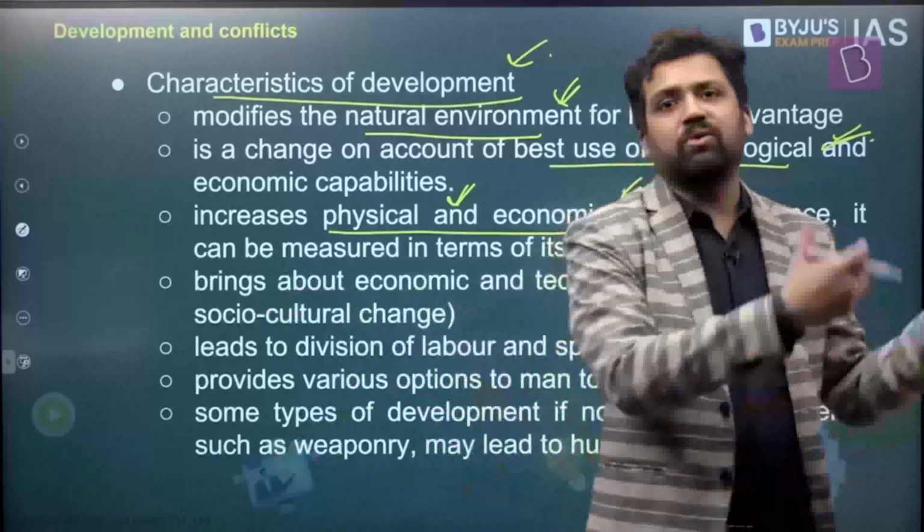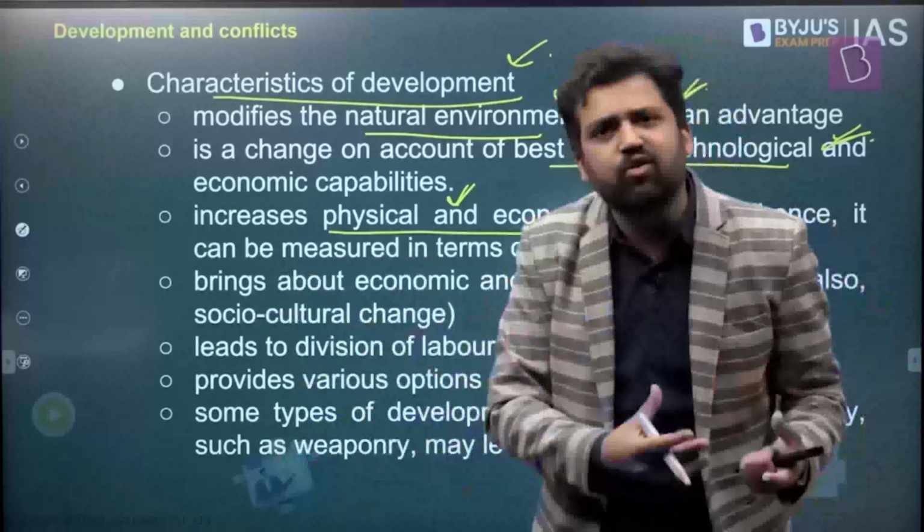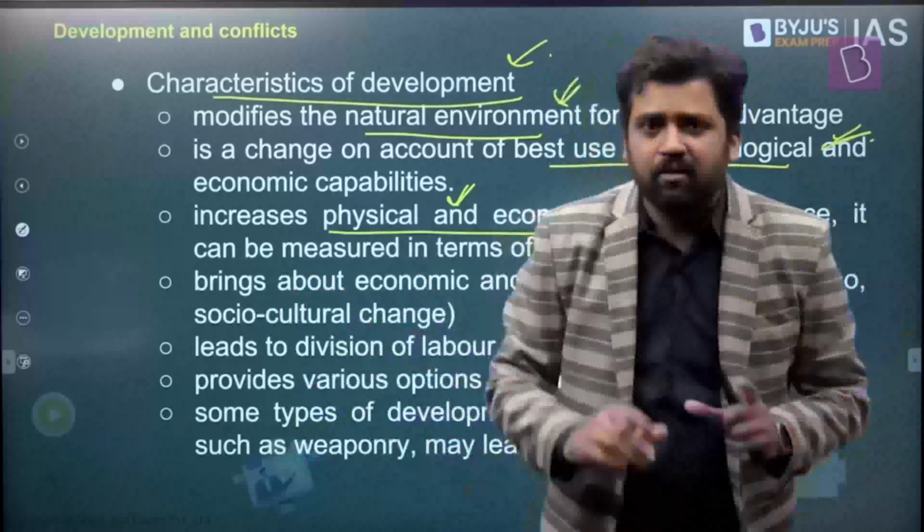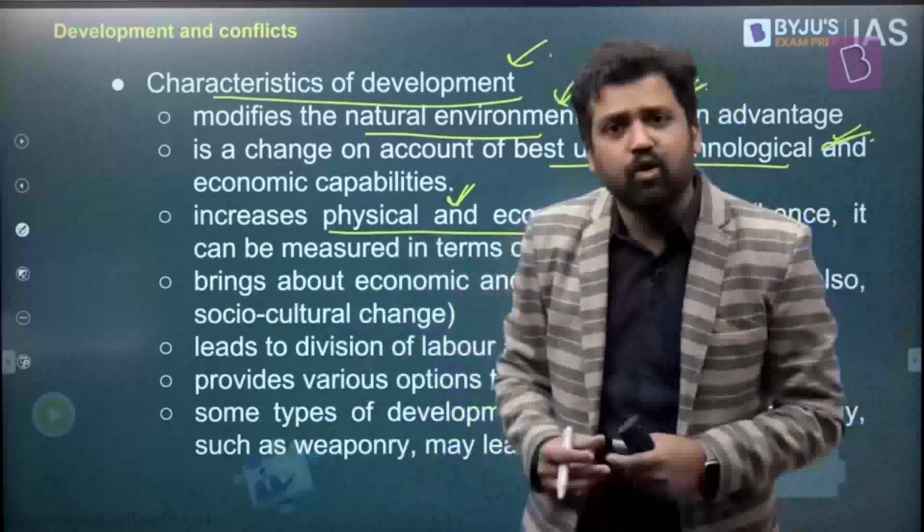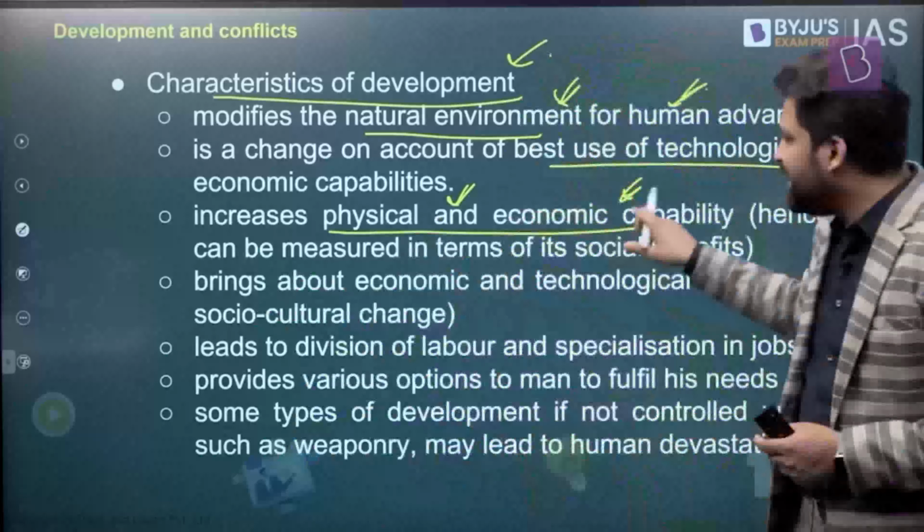Look at the agricultural sector, right? Everything was possibly being done by manual laborers. But now you have different kinds of machinery which can carry out the same thing. So previously something which required maybe 5 man days, now the same thing can be done by a machine, and just one person can do it, and that too within a matter of hours. So with development, physical and economic capacity increases.